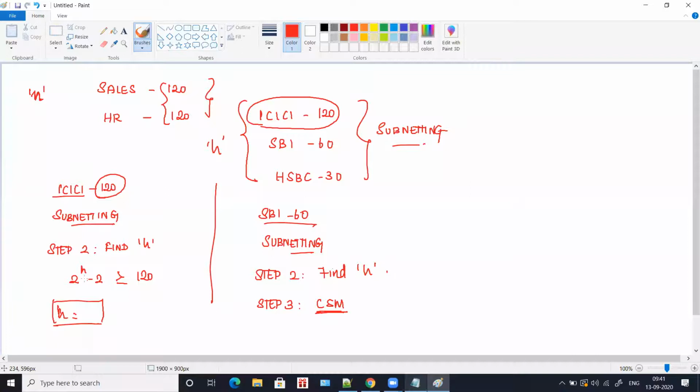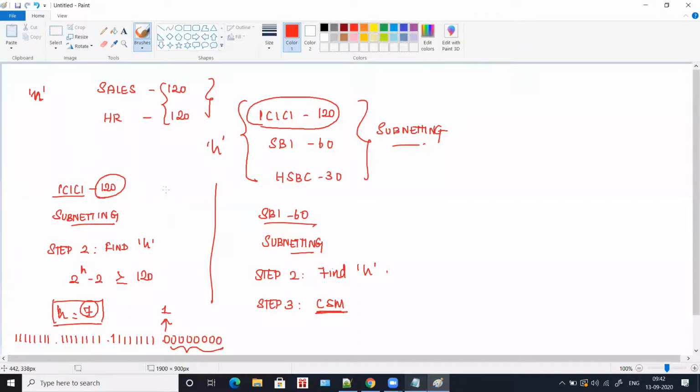Now I'll give you an example. Say for ICICI, 2 power h minus 2 greater than or equal to 120. When you satisfy this condition, you will get the h value as 7. So when you take your default subnet mask, 1 2 3 4 5 6 7 8, and so on, with host value 7 you will leave 7 host bits and convert the remaining host bit into a network bit, and then you will get a custom subnet mask. When you calculate, you will get 2 networks for this requirement and 126 hosts each. One network and its hosts you will use for SBI.